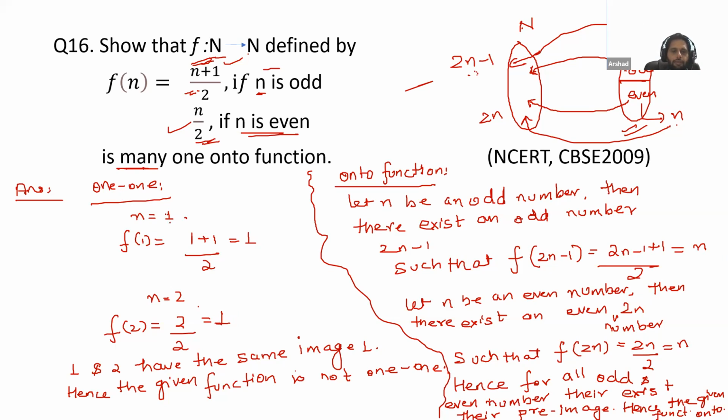So Noma, please check here for the 1-1. For 1-1, what we have done, we have put a value n is equal to 1, we get a 1. We have put a value 2, we get a 1. So 1 and 2 have the same image. That's why we are saying that this is not 1-1. Okay. So Noma, this is clear.